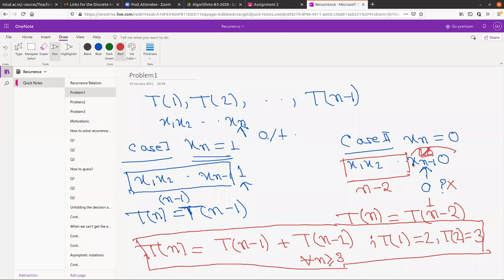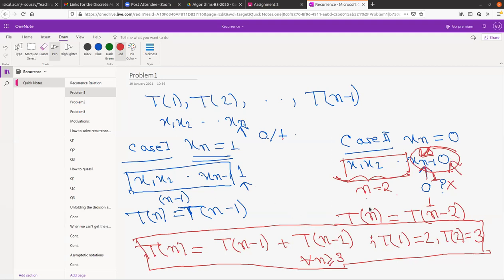So you have to fix these two positions. Once you have put 0 here, then you have to put 1. You have no option, right? So this is 1 0. Now when you have put 1 and 0, you are left with a string of length n minus 2. So the number of strings with no consecutive 0, you have to calculate in this part. This is the same as calculating the number of strings in the whole length, at least for this case, right? Yes, yes.